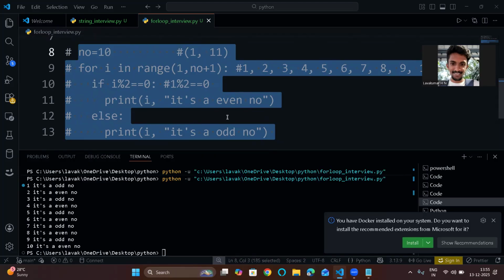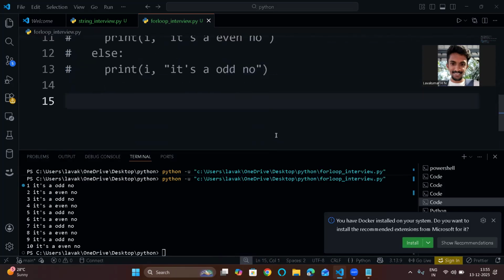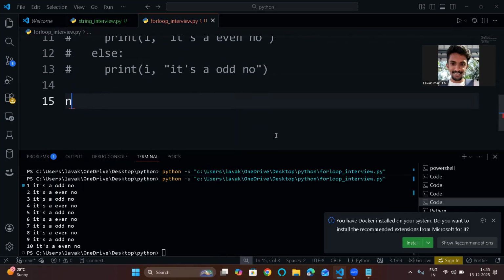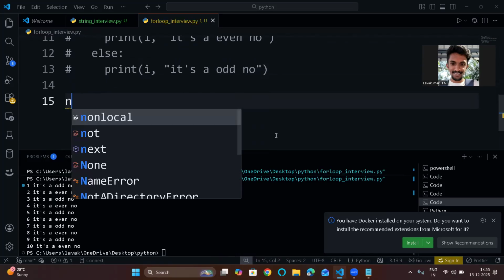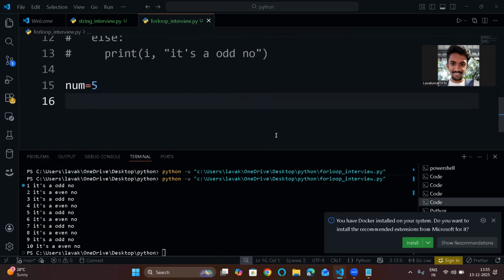Now another simple question that you can expect. They will give n equal to 10, or else number equal to 5, and ask you to sum all the values till 5.